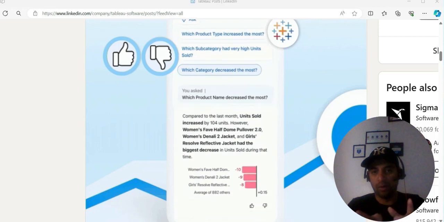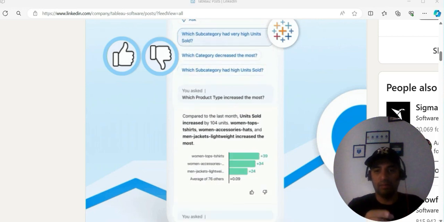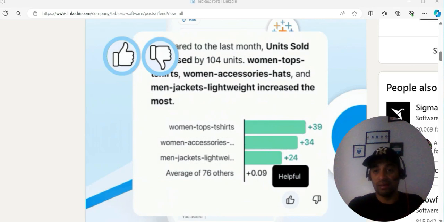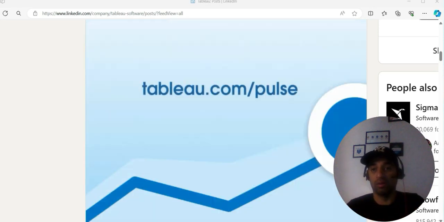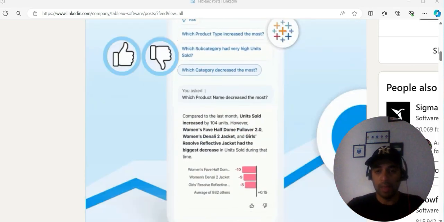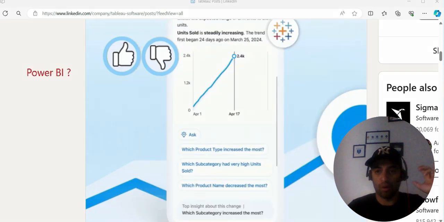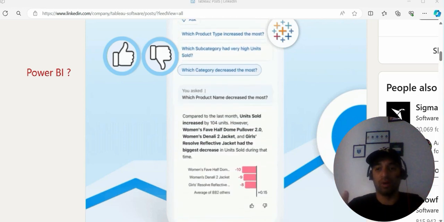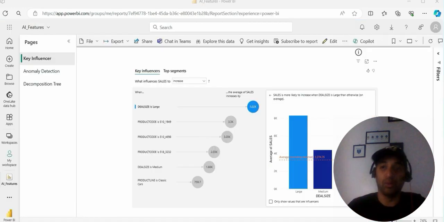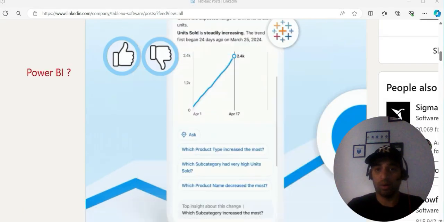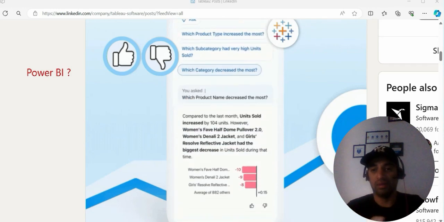This is the mobile version. And now here you can see there is a thumbs up and thumbs down sign. So whether this is helpful or whether it is not helpful. When you say helpful, Tableau will ensure that next time when you have that sort of measure, it will get you that insight at the top. And if it is not helpful, Tableau would ask you what the reasons are. Whether the visualization is not good, or the numbers are off, or it is not insightful at all.